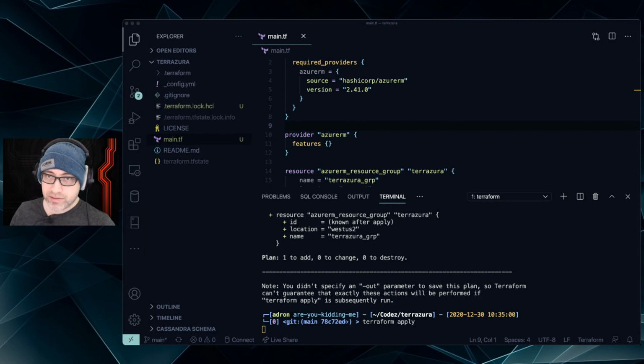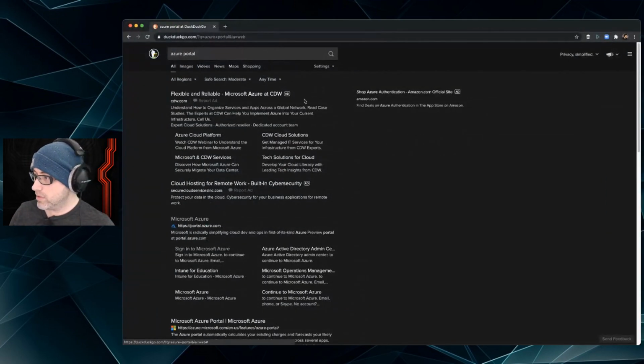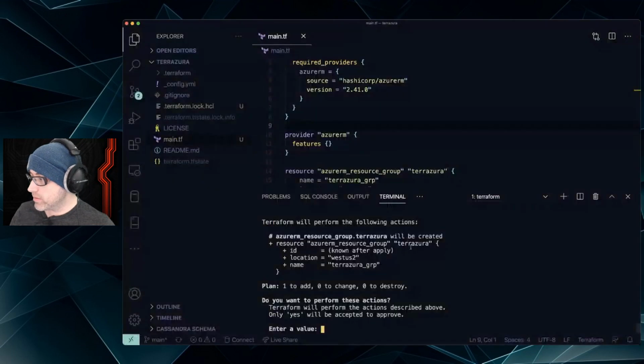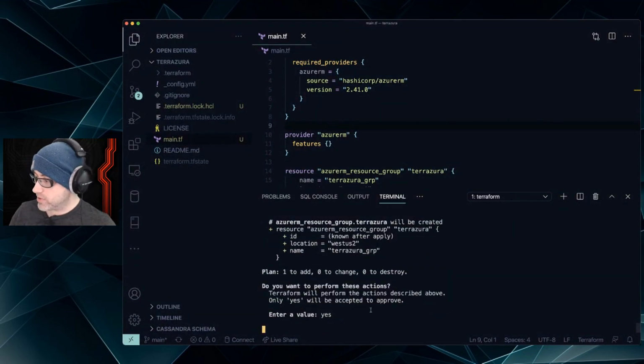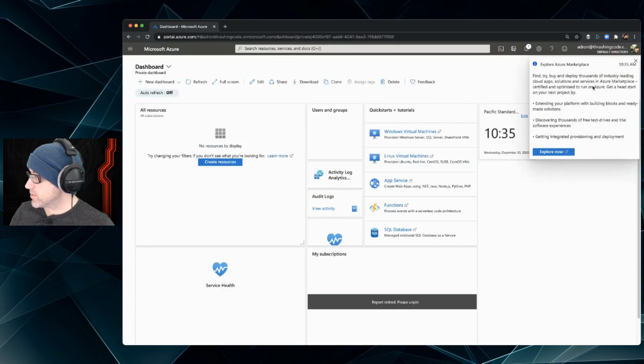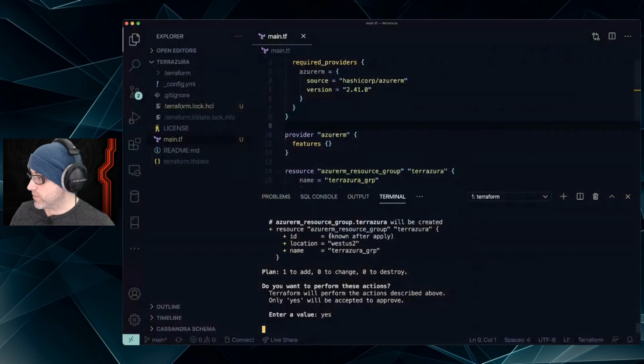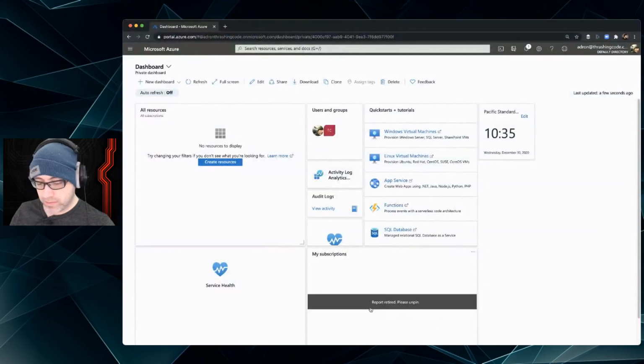And then also, while that's running, navigate out to Azure Portal. There we go. Yes, please create the resource group. And then I don't want recommendations right now. Thanks, though. And it should pop up here in all resources in just a second. Looks like it's working.